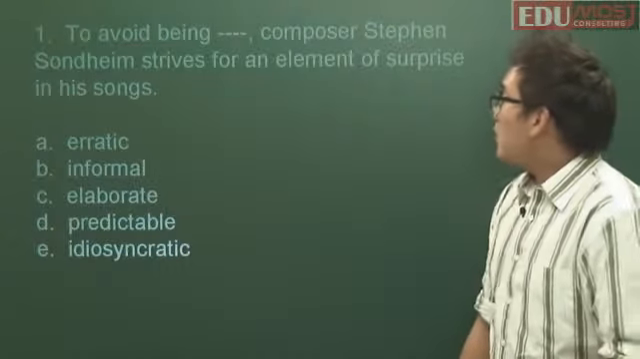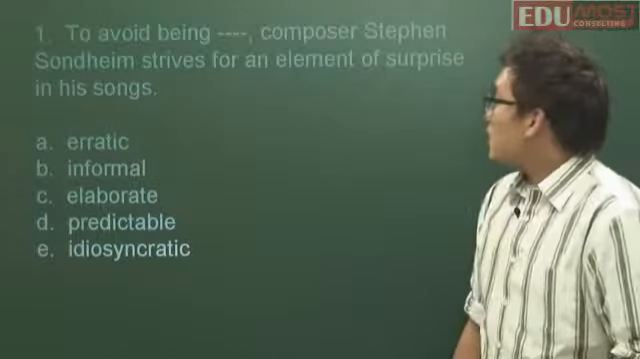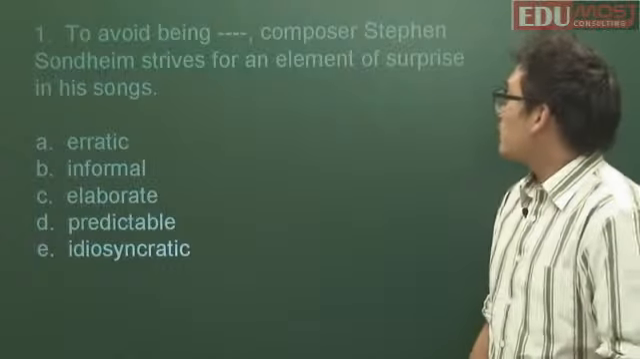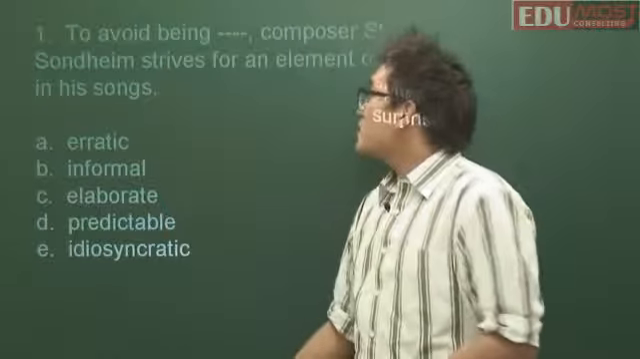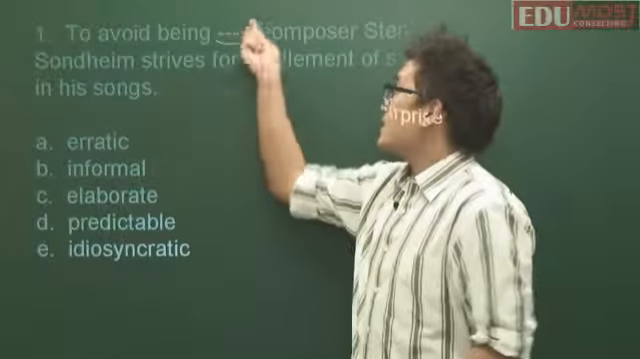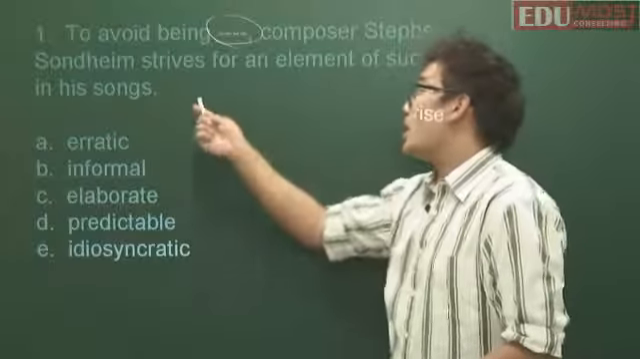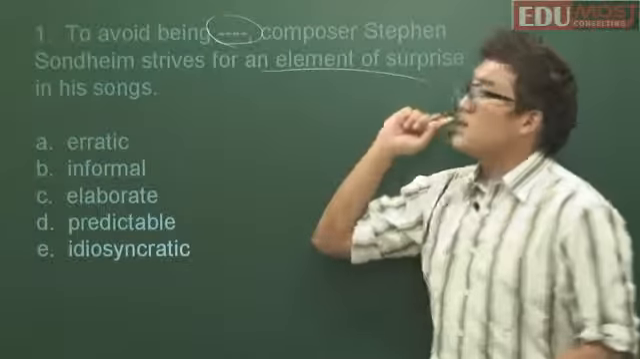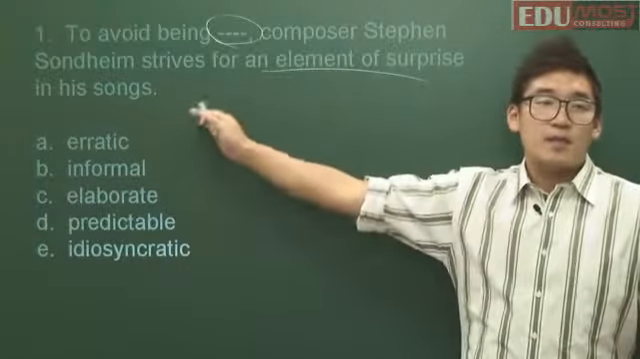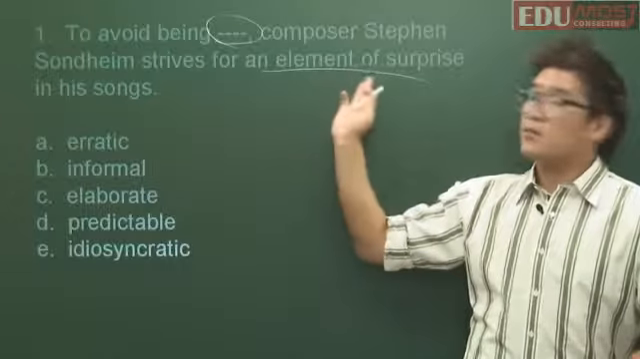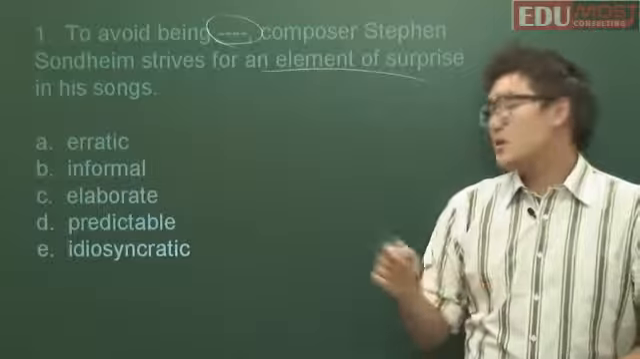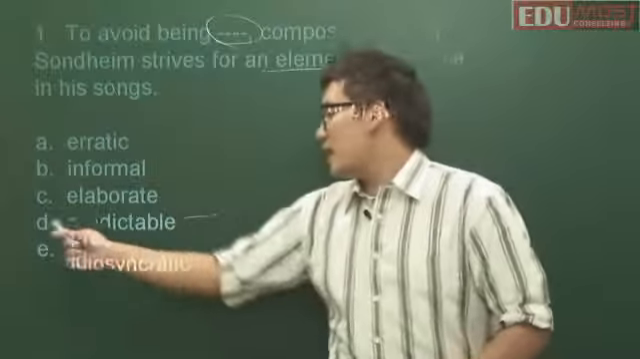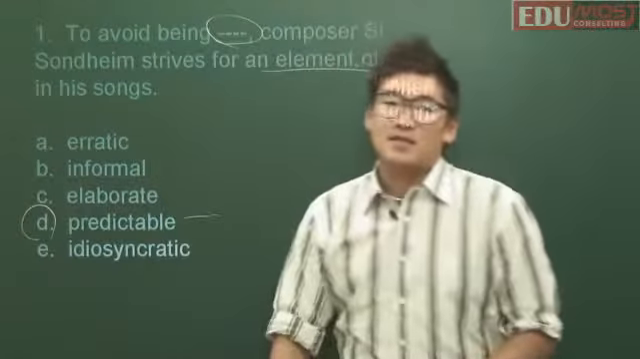Number 1. To avoid being blank, composer Stephen Sondheim strives for an element of surprise in his songs. This one is fairly simple, right? So he doesn't want to be this, right? He's avoiding being this, which is why he adds an element of surprise. So whatever he's trying to avoid being is the opposite of surprise, right? He doesn't want to be what? What's the opposite of surprising? Predictable, right? That's why D is going to be the best answer here.